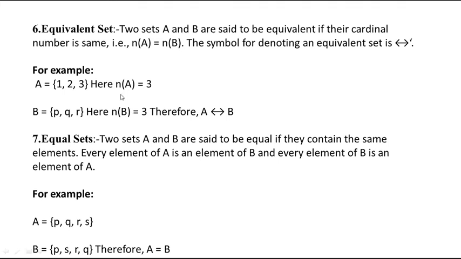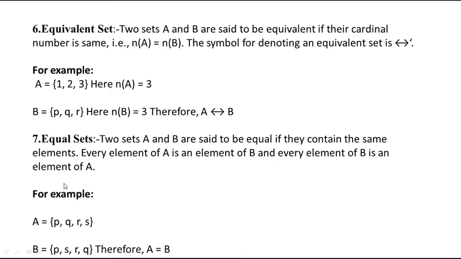Equivalent sets. When can we say two sets are equivalent? See here, for example, if A has 1, 2, 3 and B has P, Q, R, the elements are not the same here, but A has 3 elements and B also has 3 elements. So then we can say A and B are equivalent sets. The symbol is represented like this. So A is equivalent to B. That means if the number of elements is the same, then we can say two sets are equivalent sets.